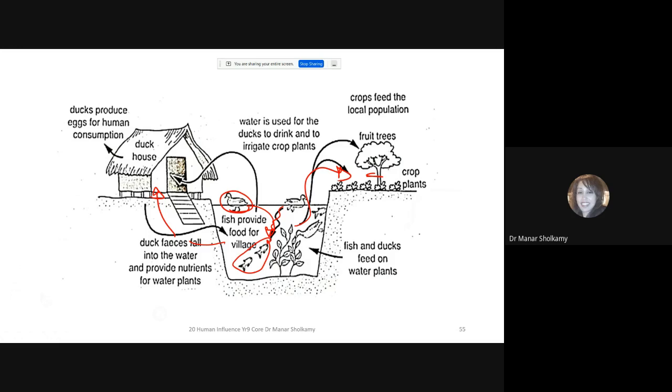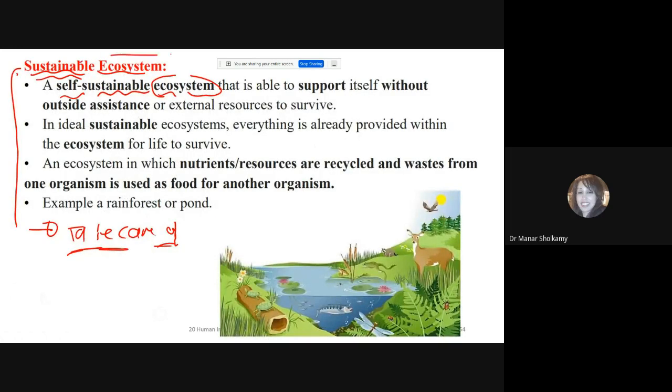It doesn't need any help from your side. You are not supposed to give it fertilizers or interfere or anything, like a forest, like a jungle. It is sustained on its own. This is the word sustainable, because you will hear it a lot. You will see it a lot in paper 4. So a sustainable ecosystem is an ecosystem that can take care of itself.